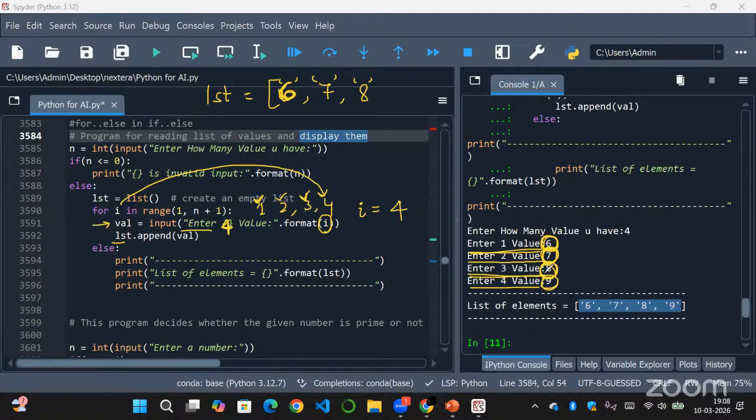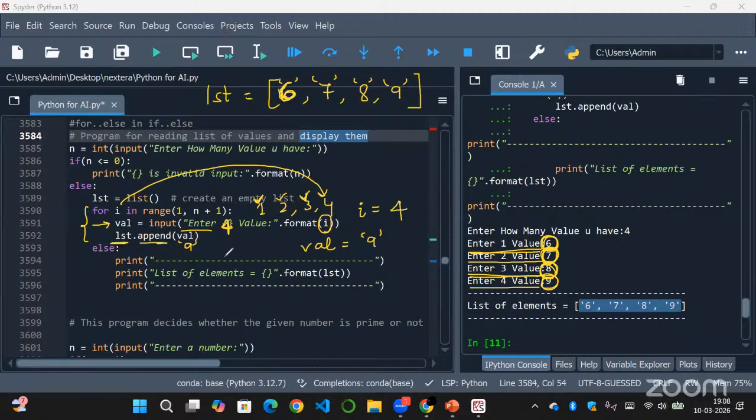So I have given 9 here. This 9 will be taken as a string and assigned to the variable val. Now what happens is lst dot append val, which is 9, which is a string. This value will be appended using the dot append function to your list lst. Then the 9 value will be appended. That's how the for loop completes, looping through all the elements in the range.